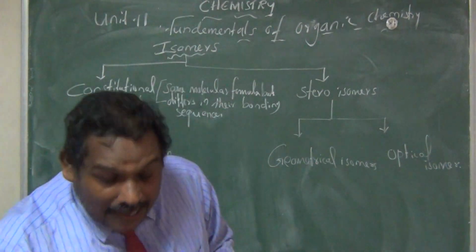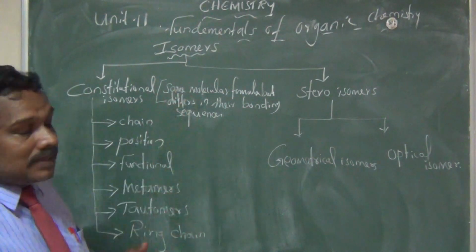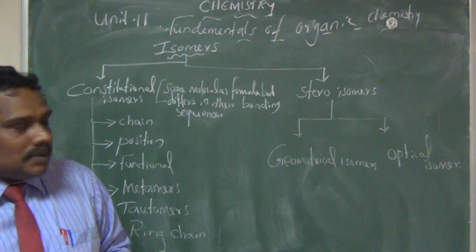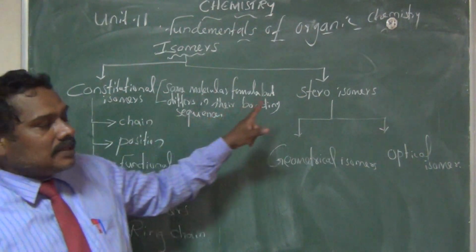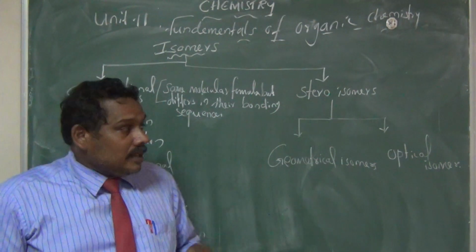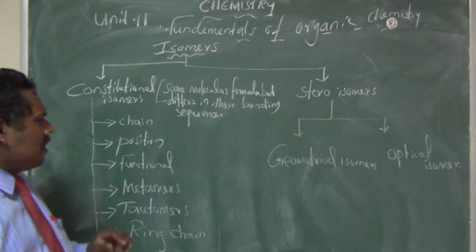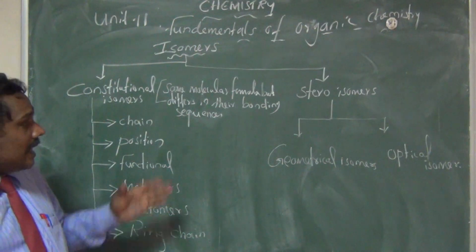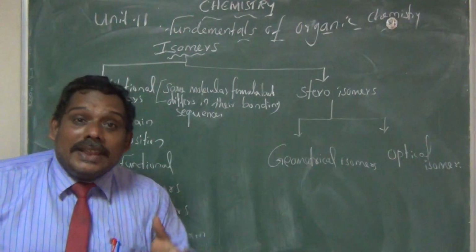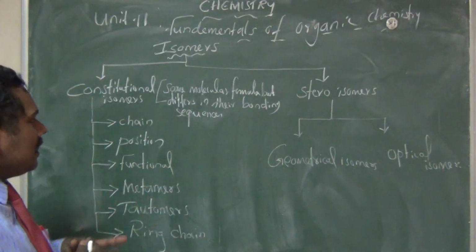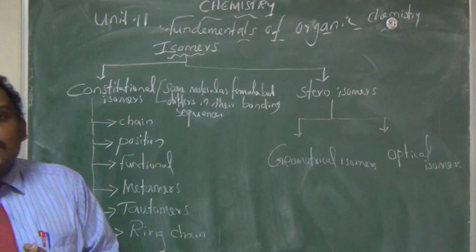Isomers can be classified into two types. One is constitutional isomerism and another one is stereoisomerism. What is constitutional isomerism? A compound having the same molecular formula but differing in their bonding sequence is called constitutional isomerism.